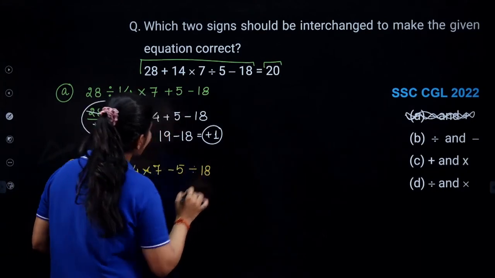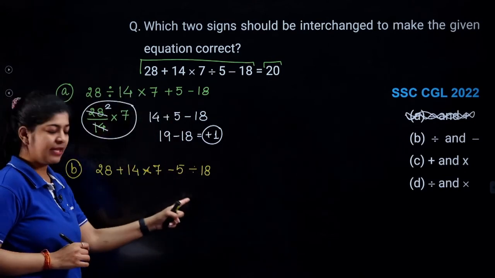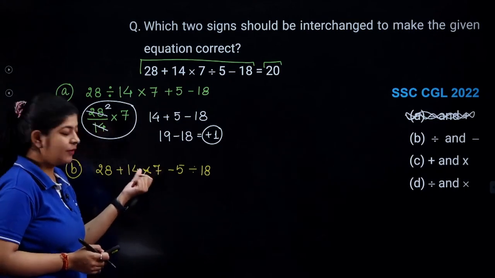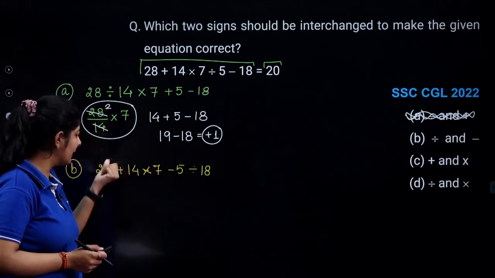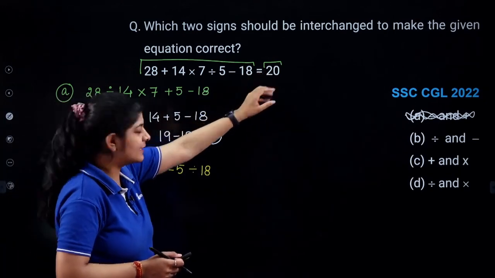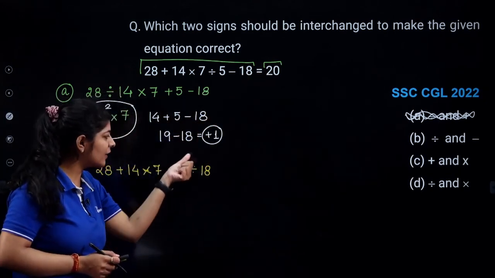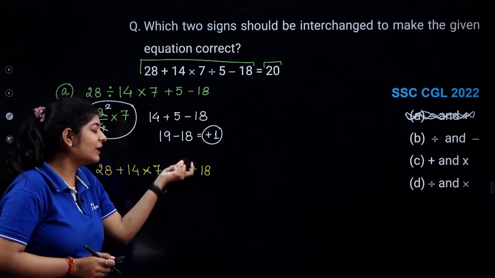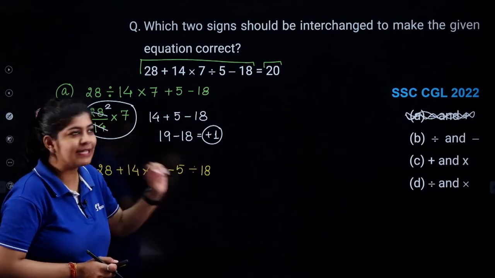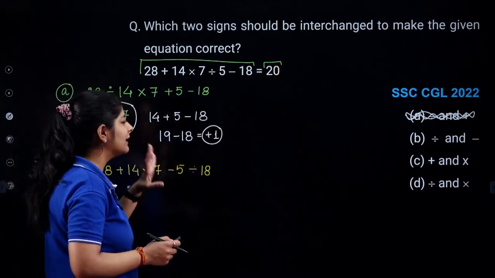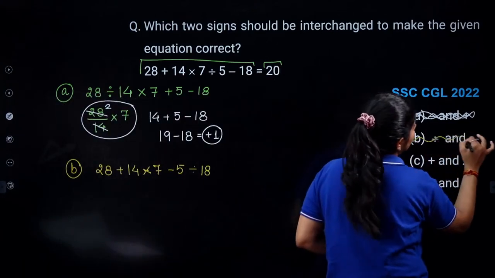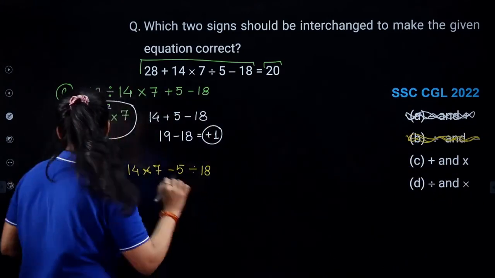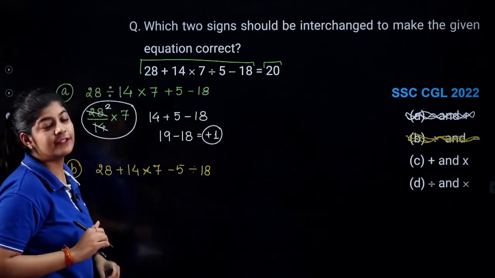divided by 18. When I see this particular term, I know that when I do 28 into 14, I'll get some number which is quite bigger than my right hand side. And when I solve the other part, it will give me a value which is lesser than 1, and we are going to subtract a value lesser than 1 from this one. So in any case, I am not getting 20 as my answer. So I can directly eliminate this particular option. There is no need to do the further calculation.